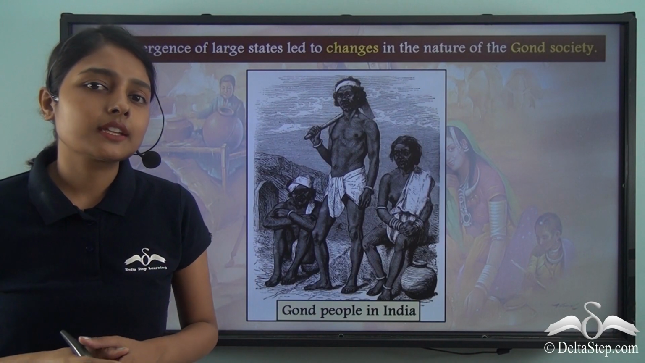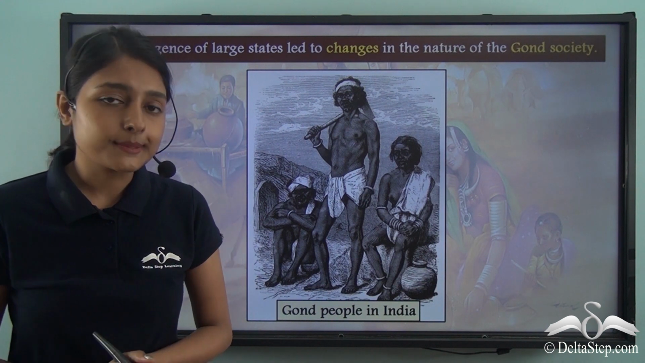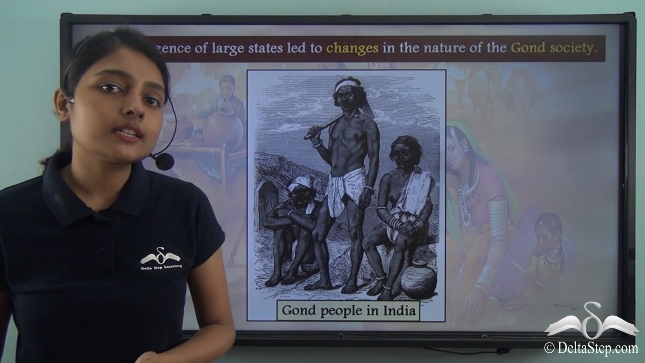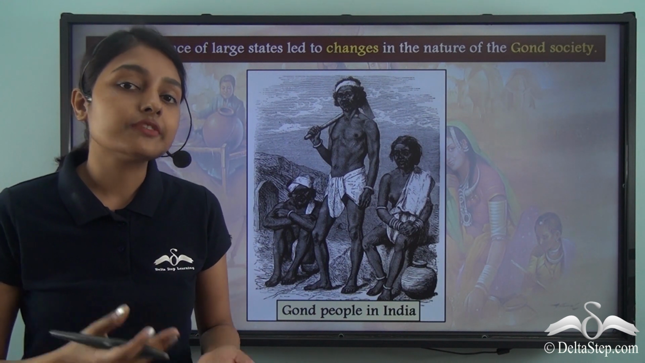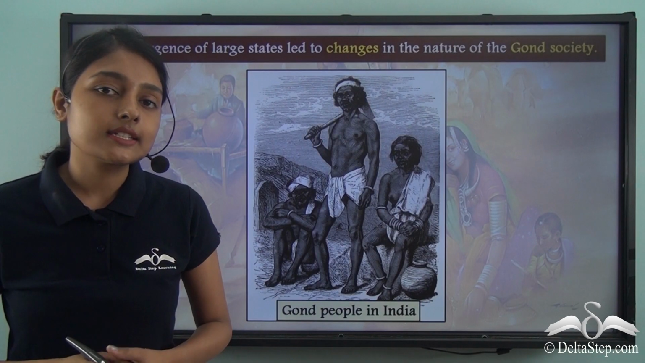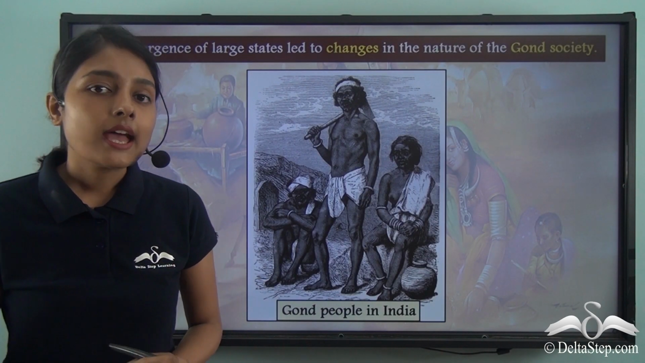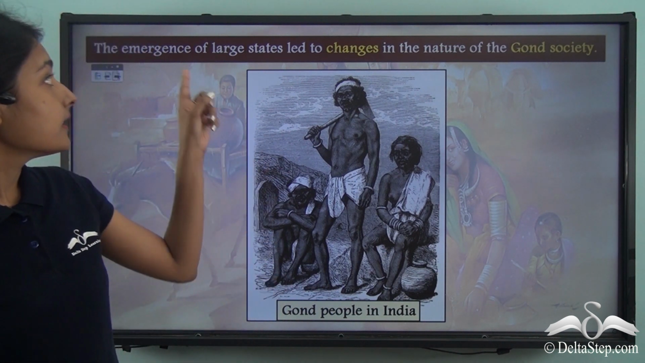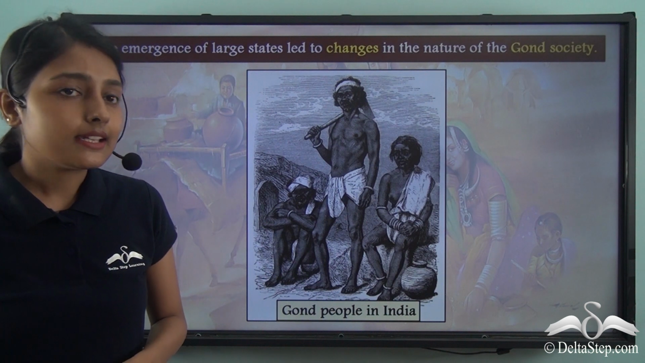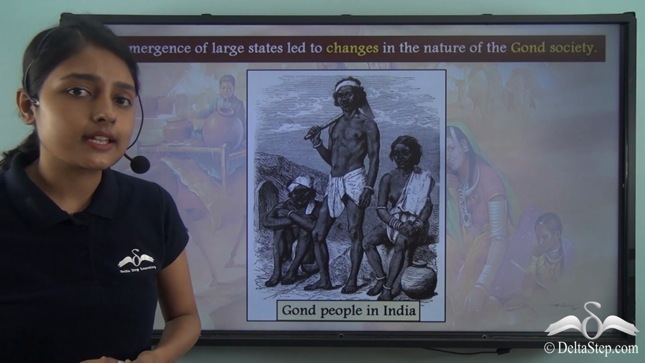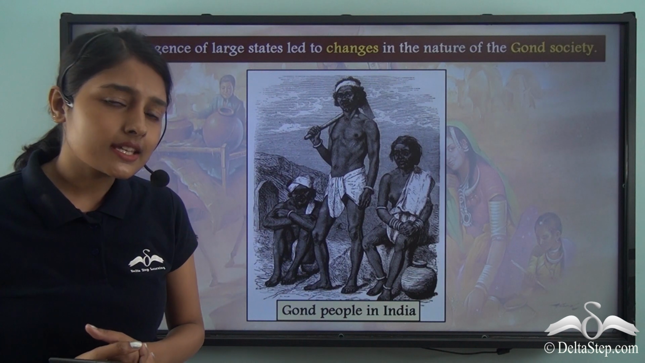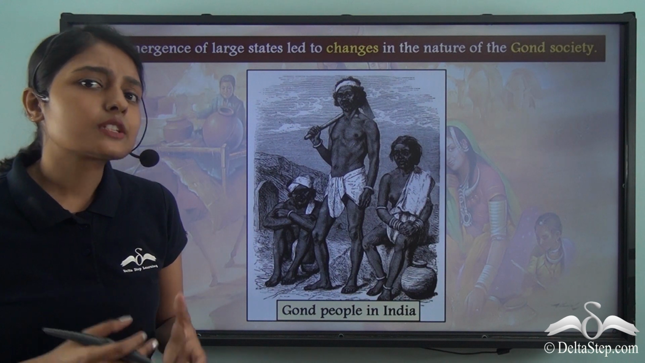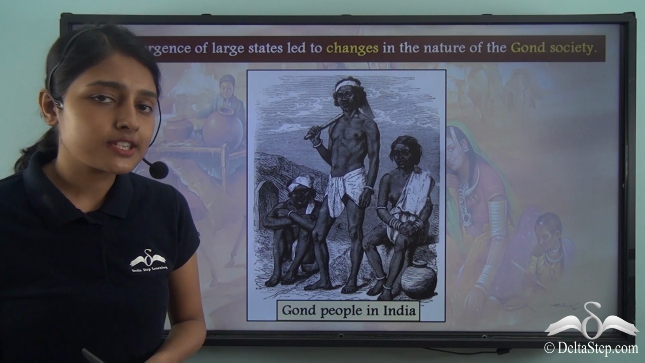A society is something that is never static over a period of time. What do I mean by this? By this I mean that societies always go through phases of evolution and changes. No society remains the same over the ages. And something similar also happened to the Gond society. That is to say, the emergence of large states led to changes in the nature of the Gond society. But which were the large states that emerged and led to changes in the nature of the Gond society? And why did these large states emerge in the first place?